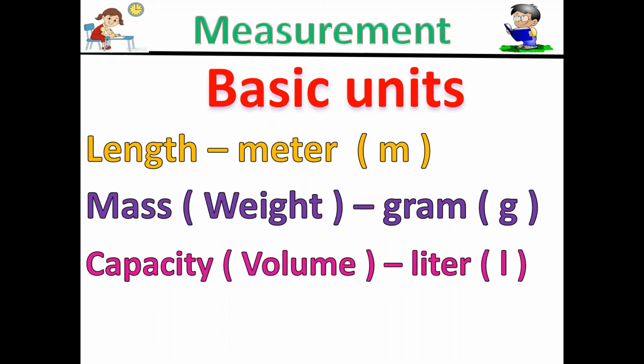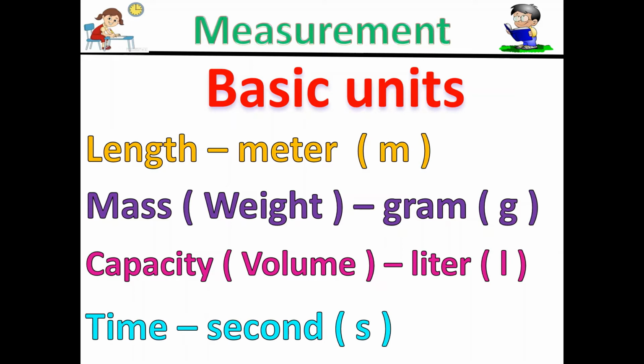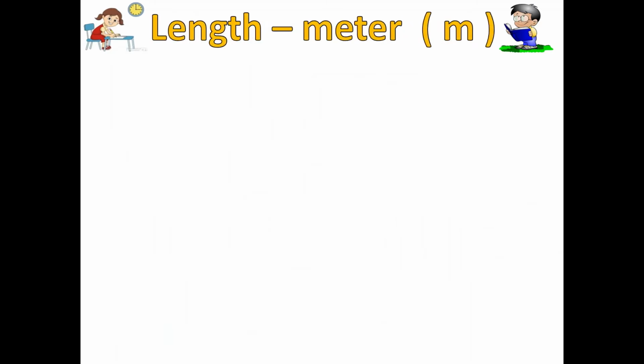Now capacity and volume. Capacity and volume are both for liquids, so we will measure them with liters. The short form is L. Now time and second. The short form of second is s. Now we go on to the next slide. Length, meters, short form is m. We discussed the first one, that is length, meters.